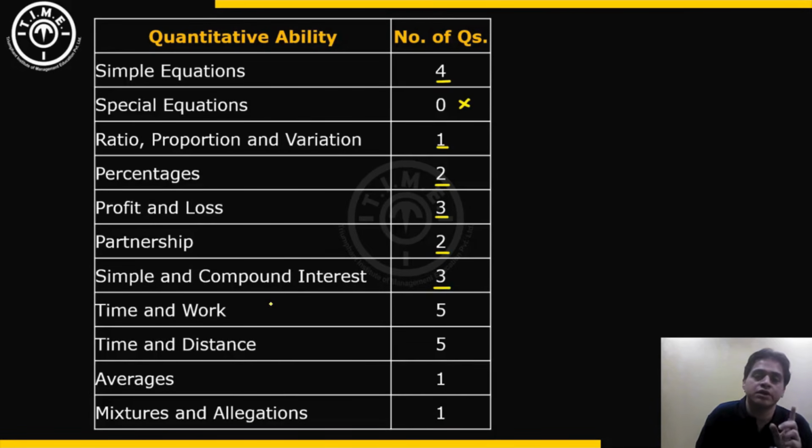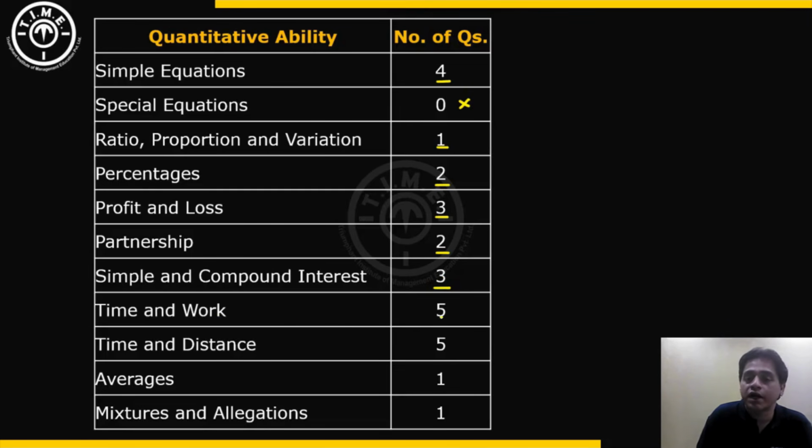There were 3 questions based on simple and compound interest. 1 question, especially that was difficult in this section, had ideas of simple as well as compound interest present in it. Those students who were conceptually very strong in terms of percentages and interest concepts would be able to solve it pretty easily. But otherwise, in general, it can be considered as a slightly difficult question out of those 3.